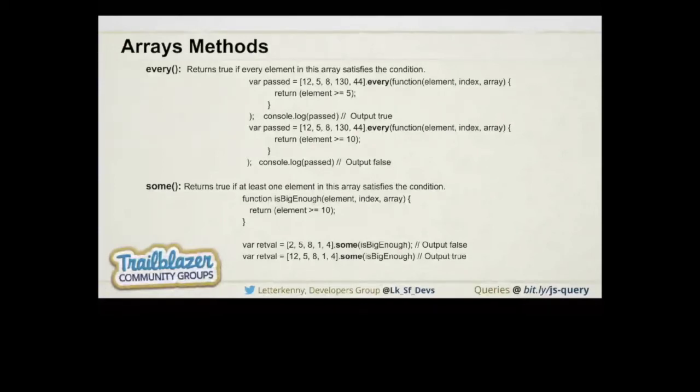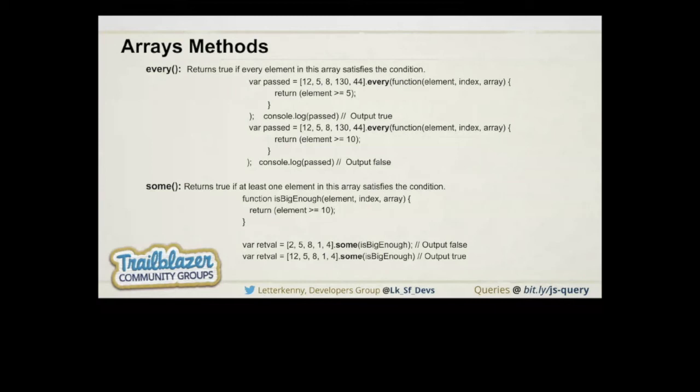And if we just want to check whether the given condition is fulfilled by at least one element, then some will return true. So that's how every and some are working. In every, if all the elements fulfill the given condition, then it will return true, and if not, then it will return false. And in the case of some, if at least one element satisfies the given condition, then it will return true.